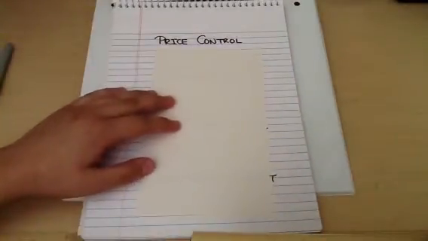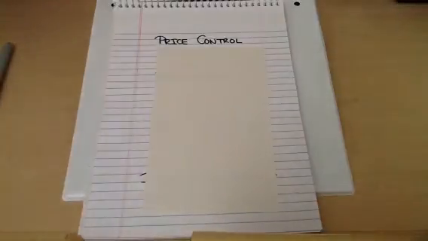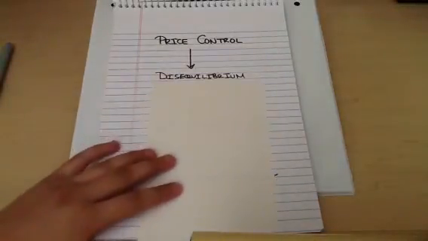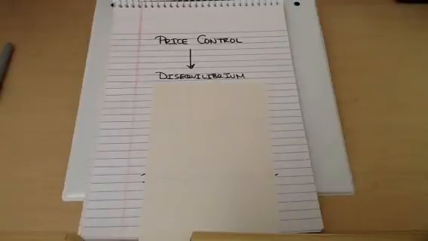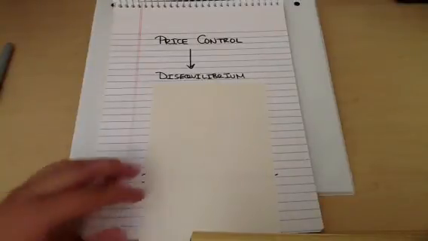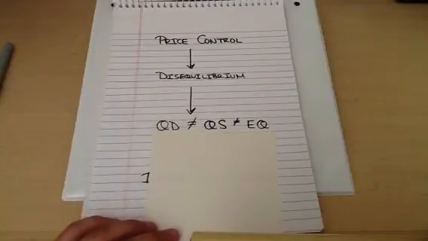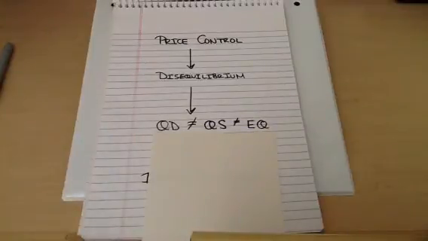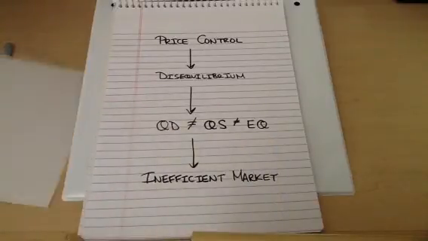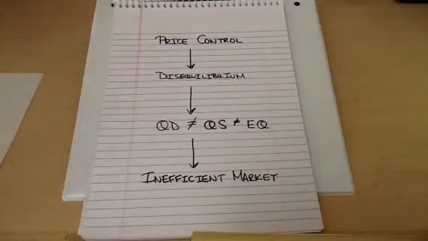So, kind of the logical flow chart here. We have our price control, which leads to a disequilibrium. We have a case where the market is not working at its most efficient. In that case, we have our quantity demanded not being equal to our quantity supplied, not equal to some equilibrium quantity, some market clearing quantity, and that leads us to an inefficient market. So economists are always after efficiency, and one of the key causes of markets not being able to rest in their natural efficiency are price controls imposed by some sort of governing body.